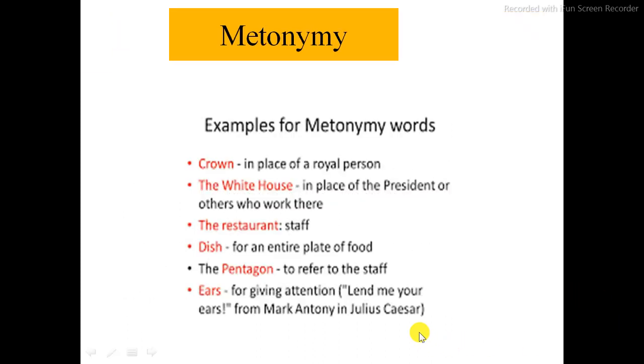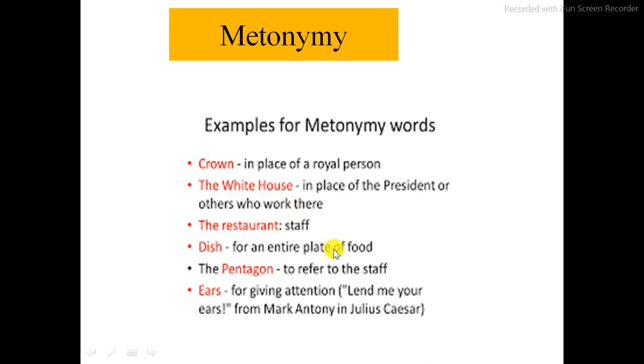Another example of metonymy is given here. Crown in place of royal people. It means we say that he wore the crown; here crown is the word used in place of royal people. Another one is the White House. White House is a reference used in place of the president or others who work there.